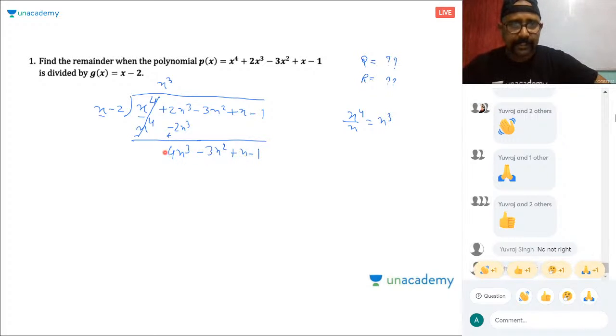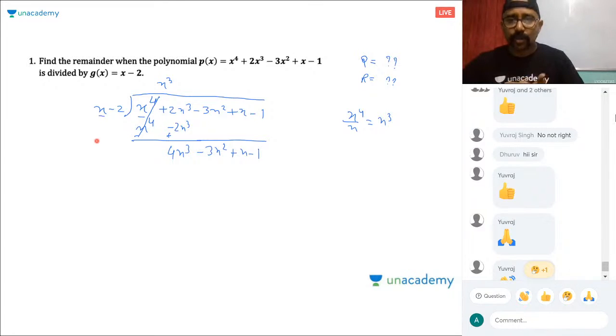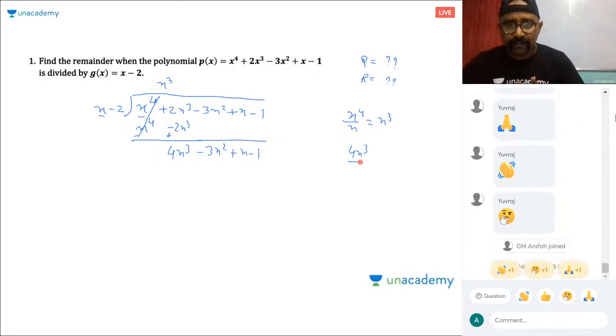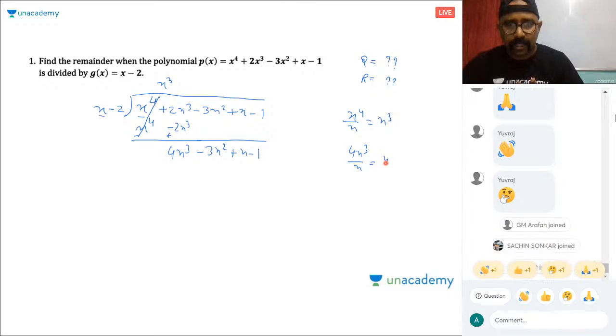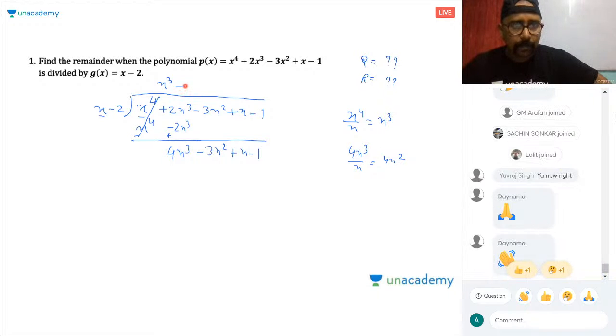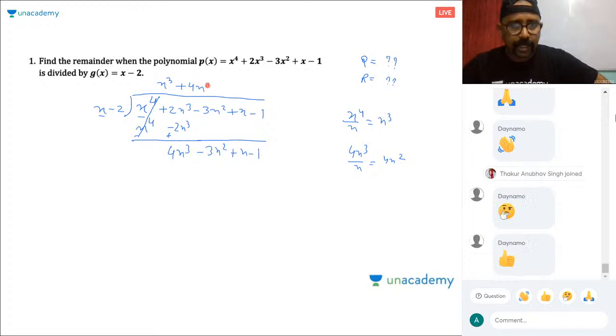Right, Yuvraj? So now again, see the first term. This is 4x cube, this is x. What should be multiplied with x to get 4x cube? If you are confused, do a rough work. Divide the first term by the first term. You are getting 4x square, right? So this is plus 4x square. You need to take care of the sign as well. So x into 4x square is what? 4x cube. And 4x square into minus 2 is what?